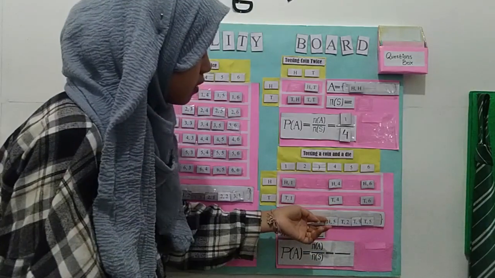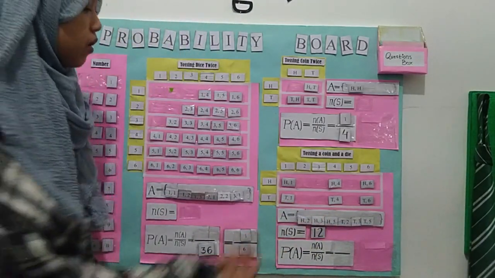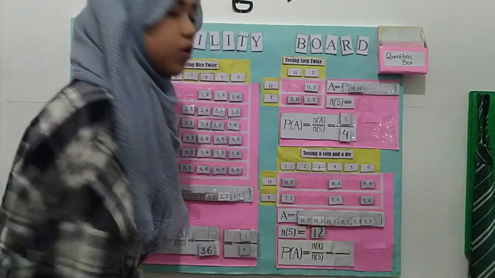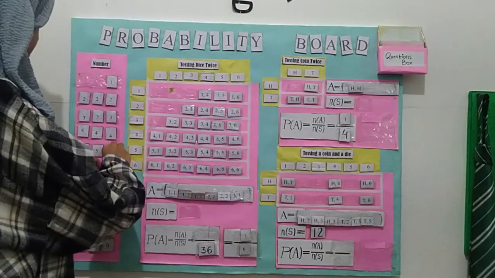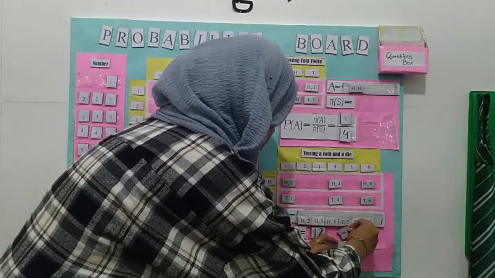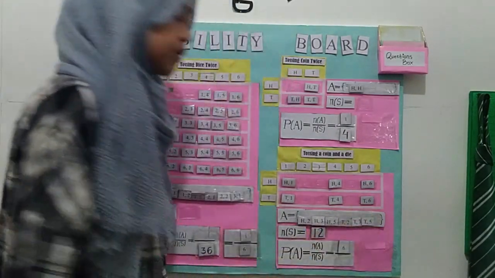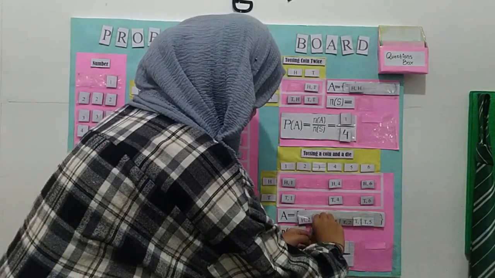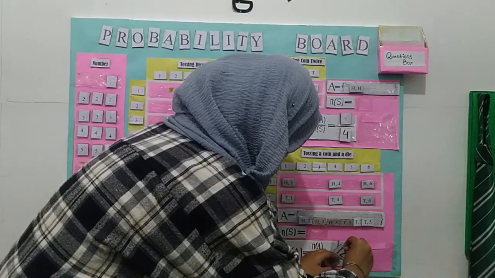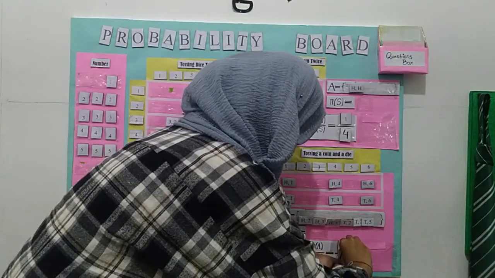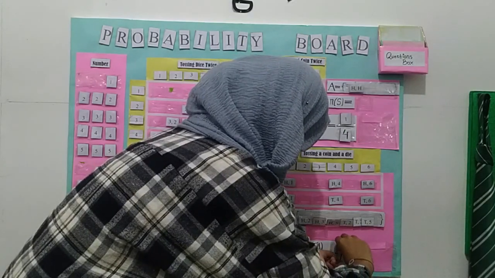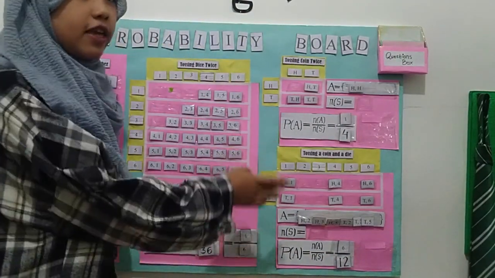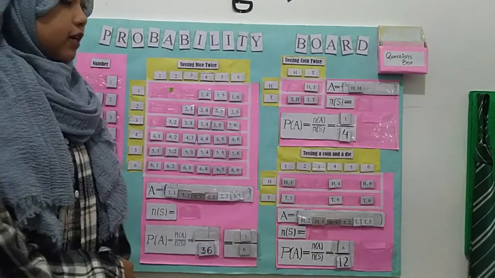And here we got the element of A. We count the number of A, 1, 2, 3, 4, 5, 6. The number of A is 6. We put it here. And the sample space, if we toss a coin and a die, is 12. So we got the probability of A is 6 over 12. 6 over 12 we can simplify.